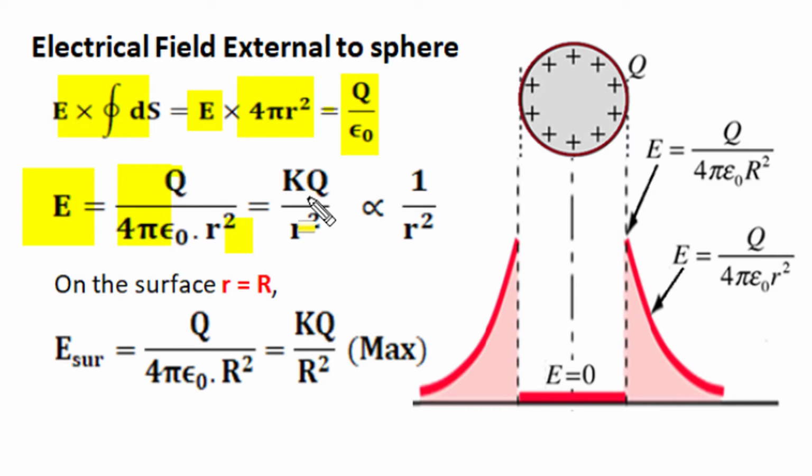1 upon 4 pi epsilon naught can be treated as k for numerical calculation, as k has a value 9 into 10 raised to 9, which is easy to make numeric calculation. This relation of electric field intensity from a spherical charge of capital Q and observation position having distance small r from center becomes kq upon r square, and this relation of electric field intensity is just identical to electric field